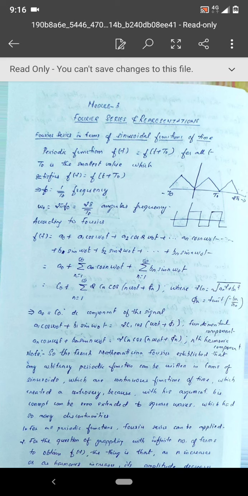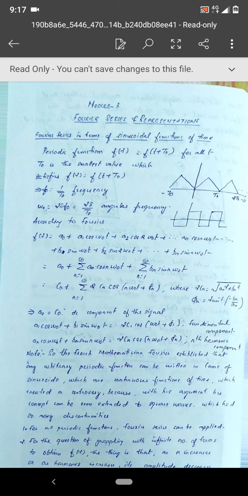for periodic signals is known as Fourier transforms. And there are certain signals for which Fourier transform does not exist. For that, we multiply with a convergence factor so that we get a new transform, that is Laplace transform. So Laplace transform is actually that should come after the third module. So I'll be taking Laplace transform, that is the second module, after completion of the third module. Okay, so right now we'll start with the Fourier series representation.